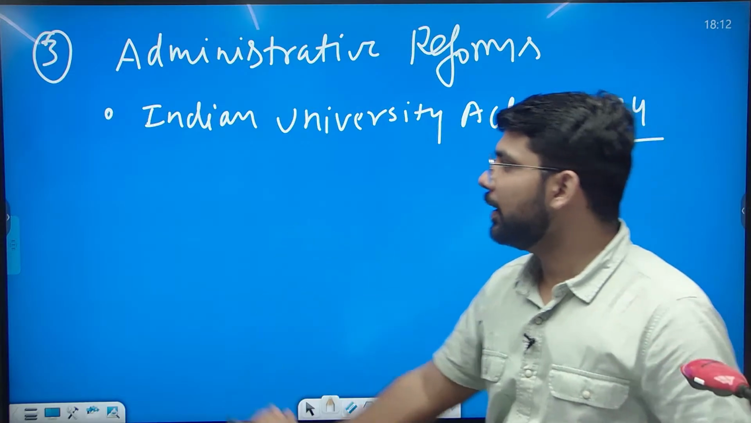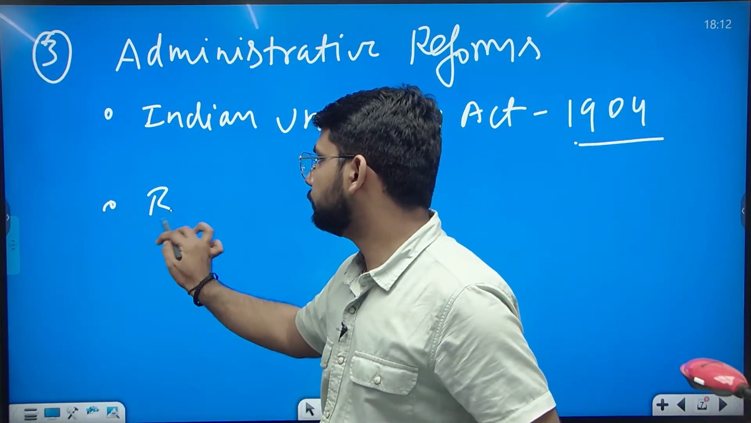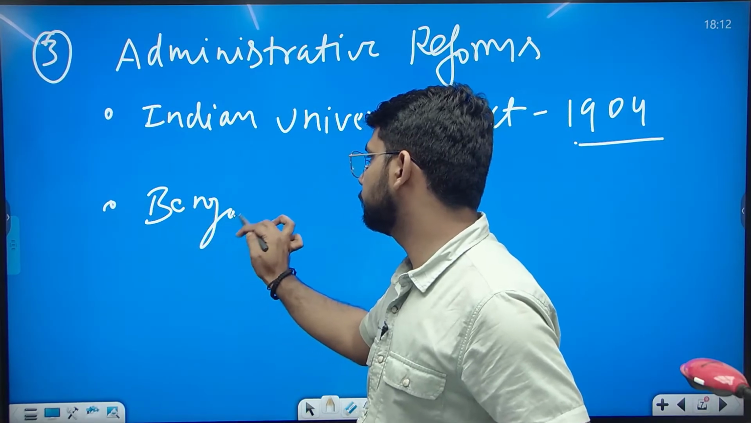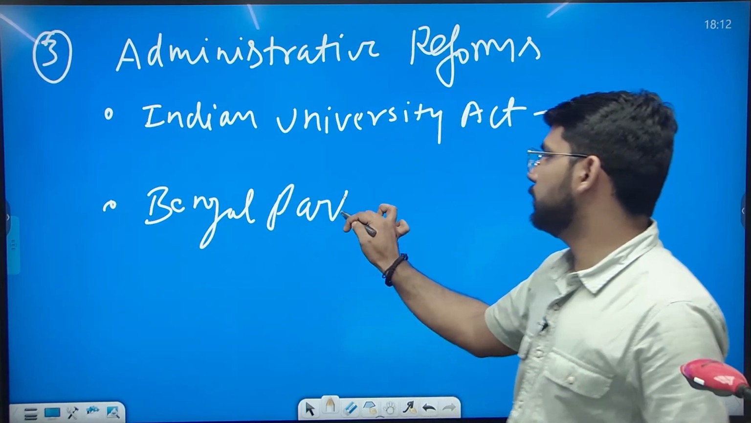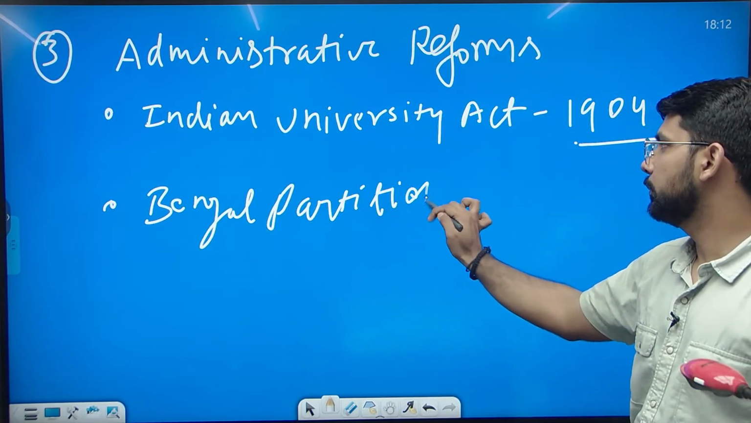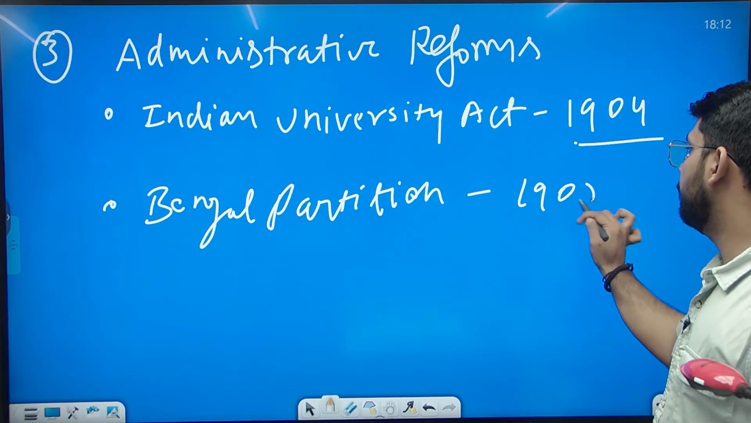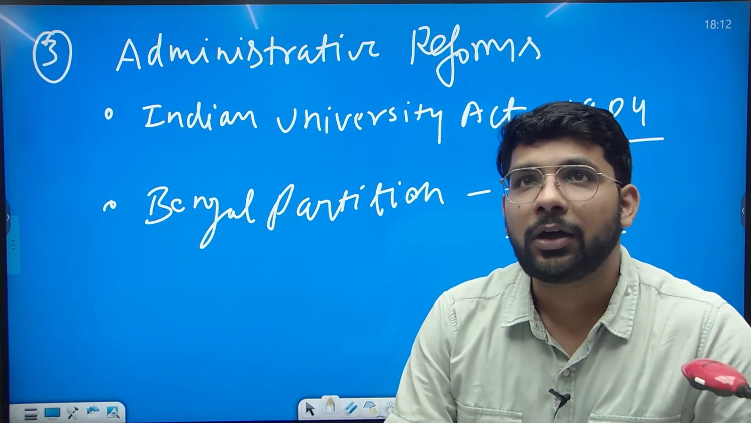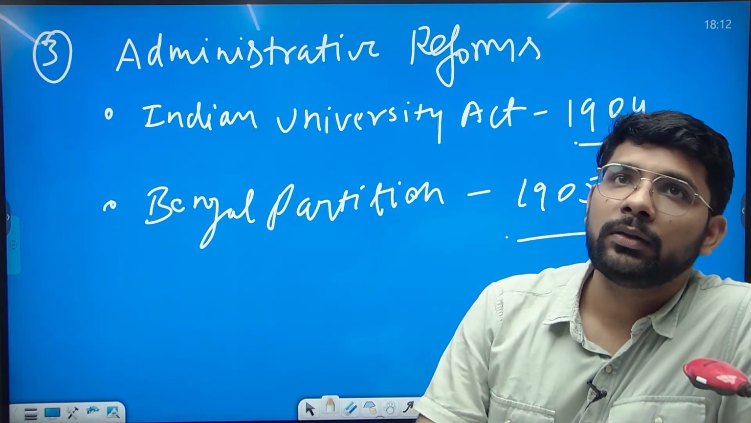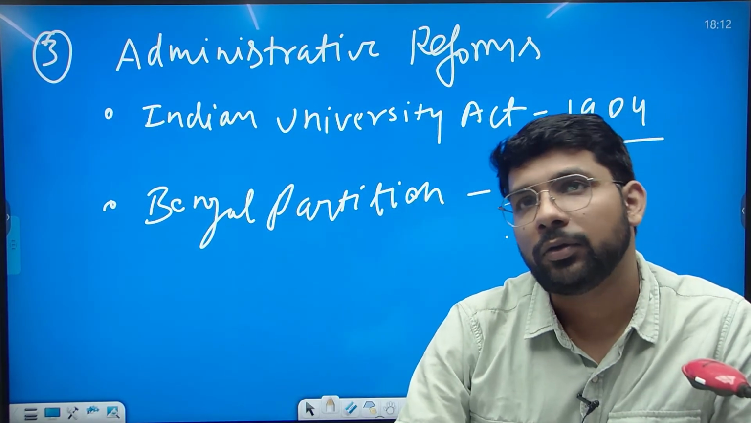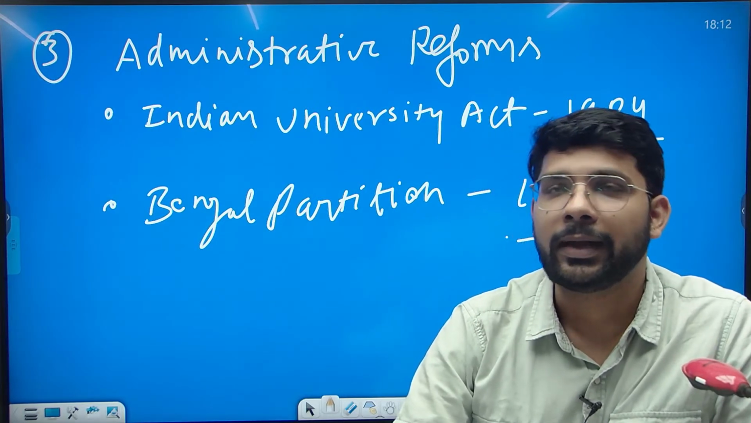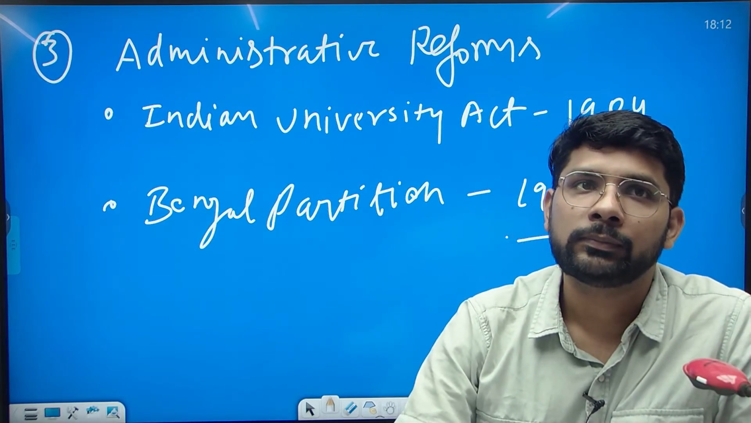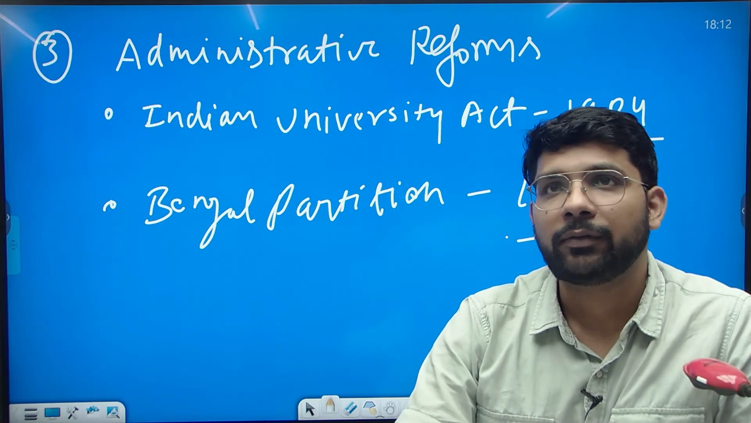Second, everybody knows the Bengal partition in 1905. This reform also comes under administration, and he divided Bengal on the basis of Hindu and Muslim in 1905. This was the second administrative reform.